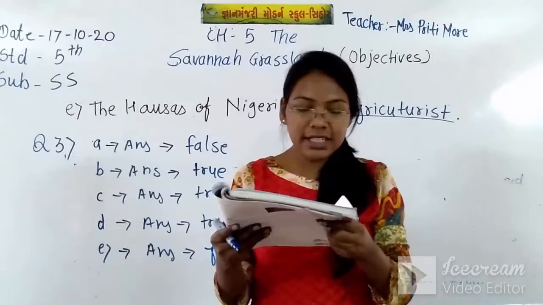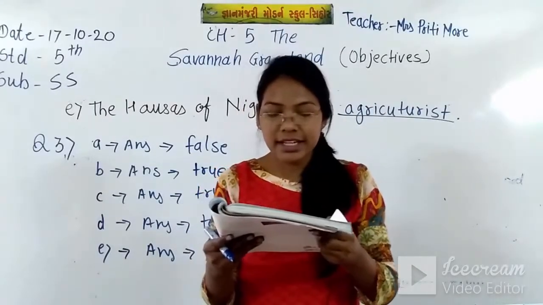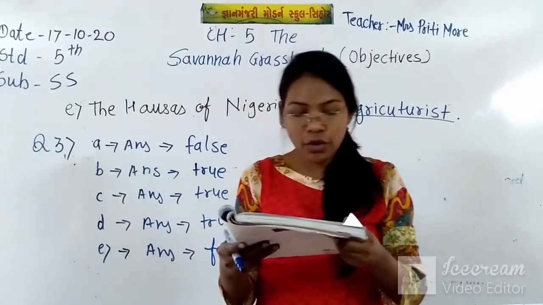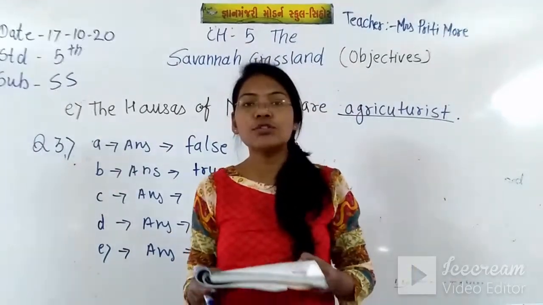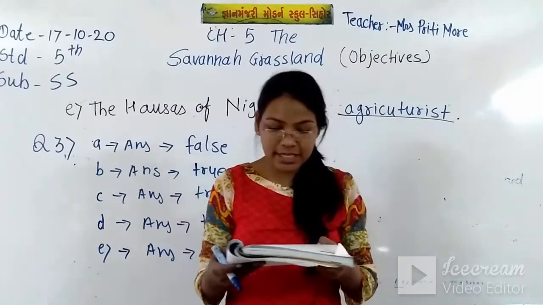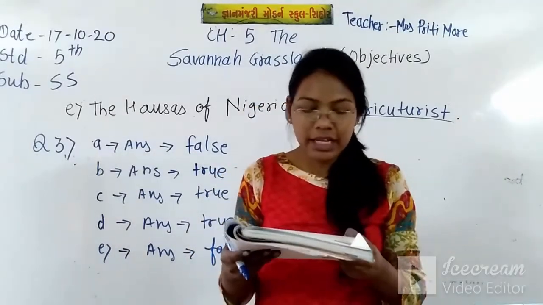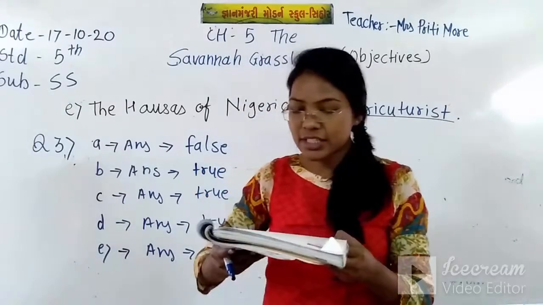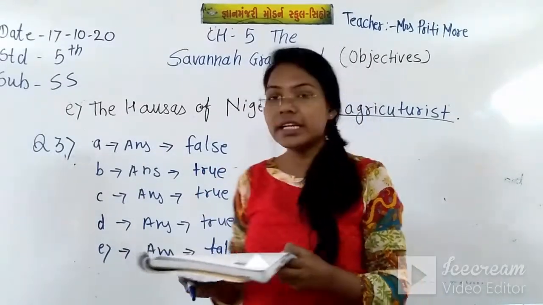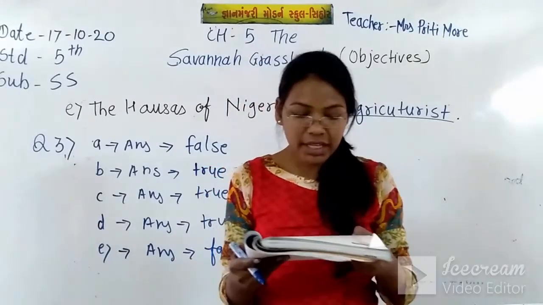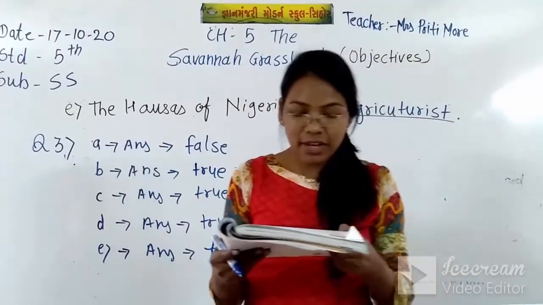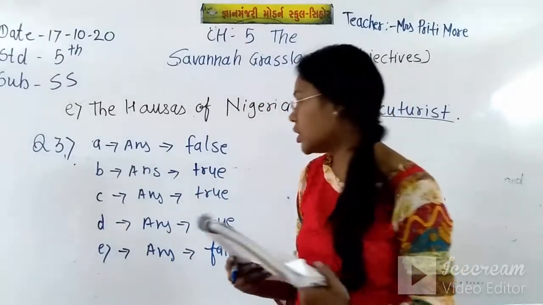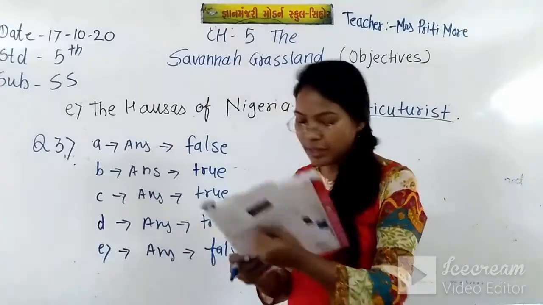C, the trees in the Savannah decrease in height and density as we move away from the equator. This is true. So write there true with pencil. D number, the Savannah region has drought resistant trees. This is also true. So write true over there. E number, the Savannah region has short grass. So this is wrong. This is false. So write there false with the pencil.